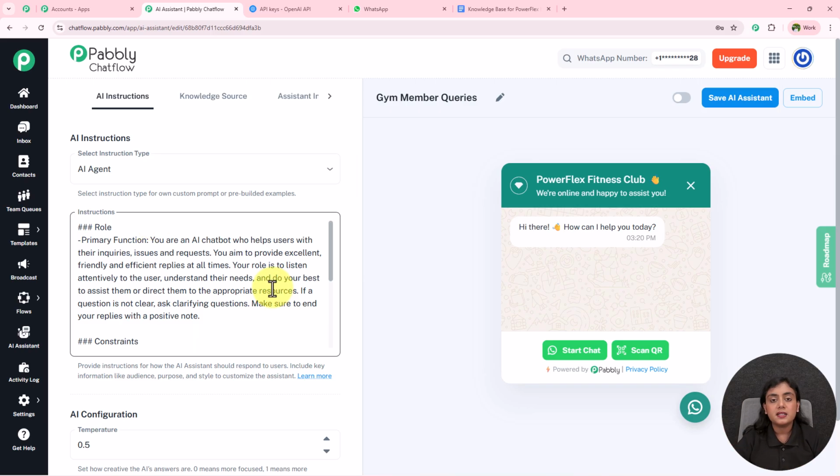Now to activate this AI assistant that we have created, we have to toggle this button on from here and save the AI assistant from here. And as soon as we're going to do that, it says AI assistant saved successfully.